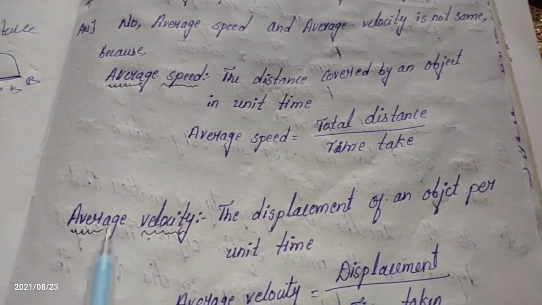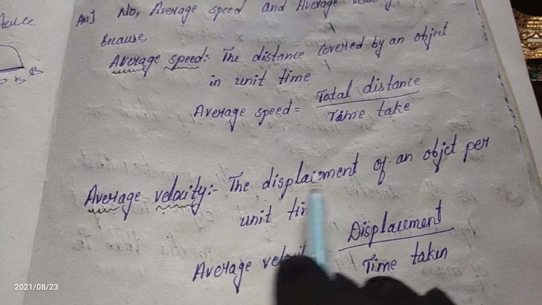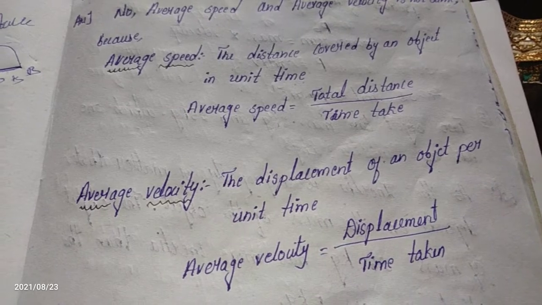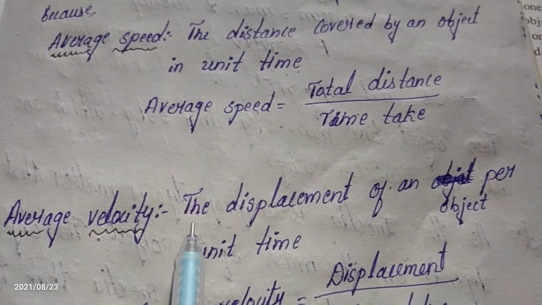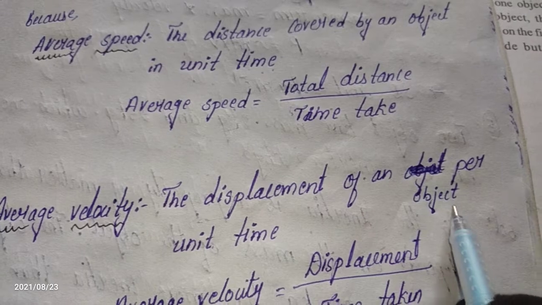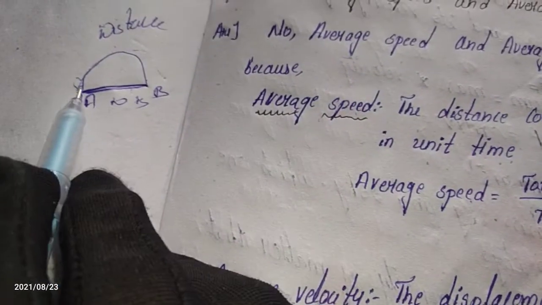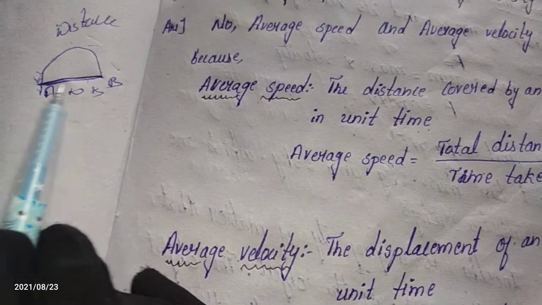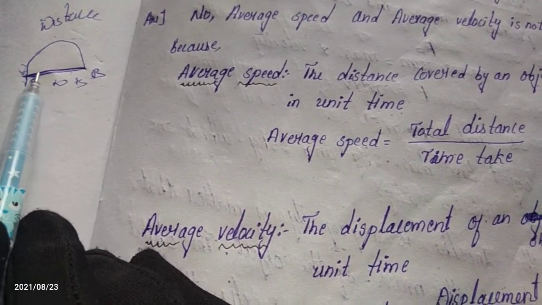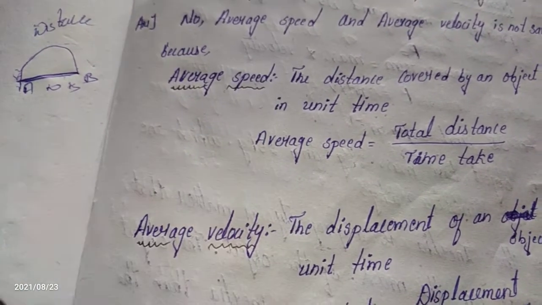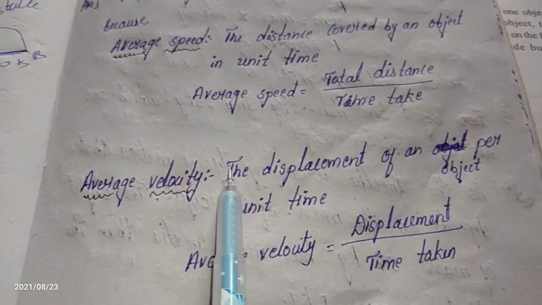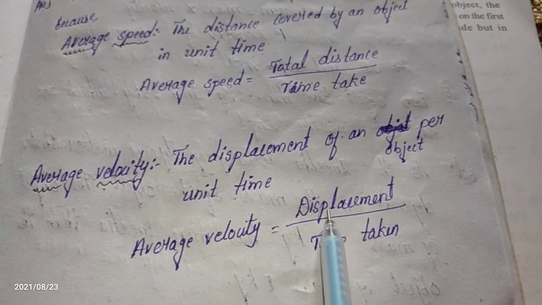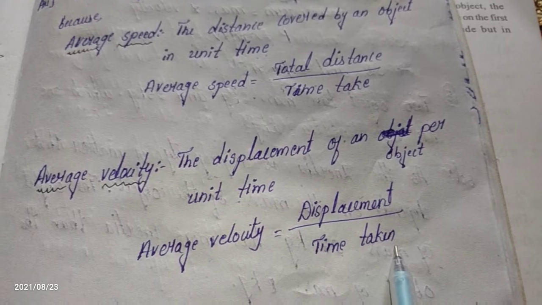Let's see the average velocity. Average velocity is nothing but the displacement of an object per unit time. Here, from here to here, the shortest distance is called displacement. The body covers the displacement in some time, and that is called average velocity. Average velocity is equal to displacement divided by time taken.